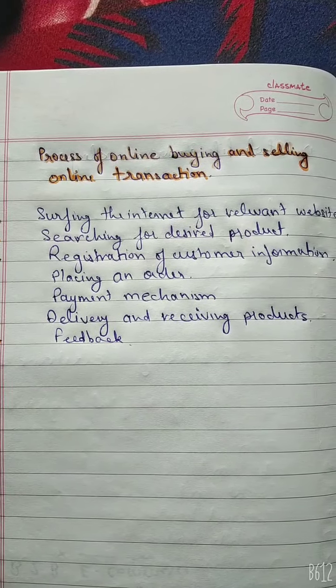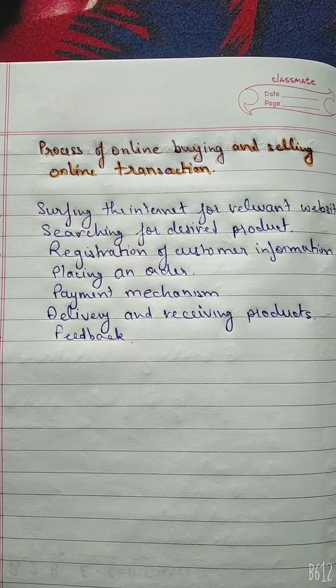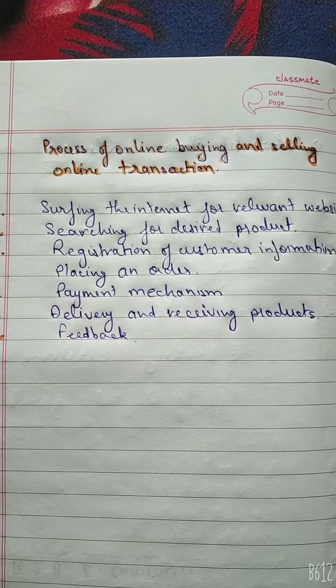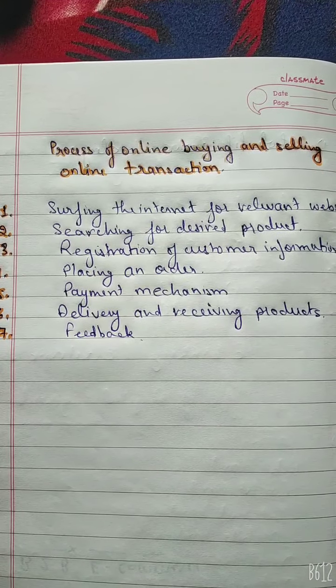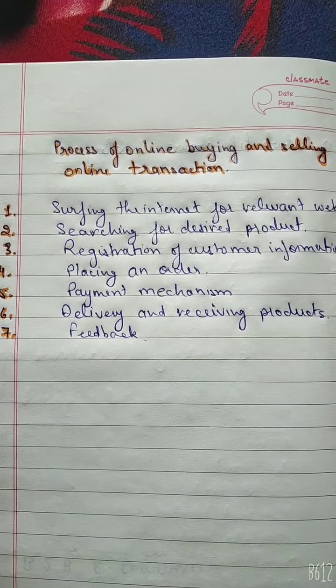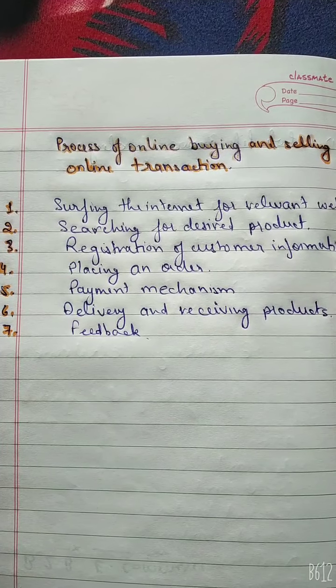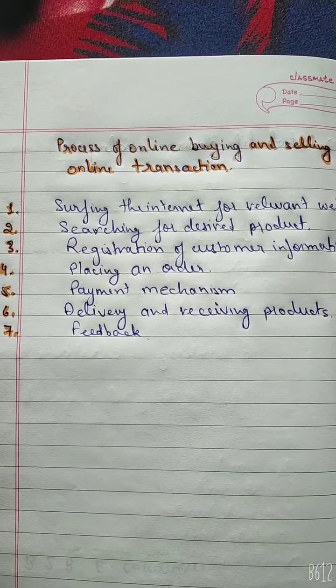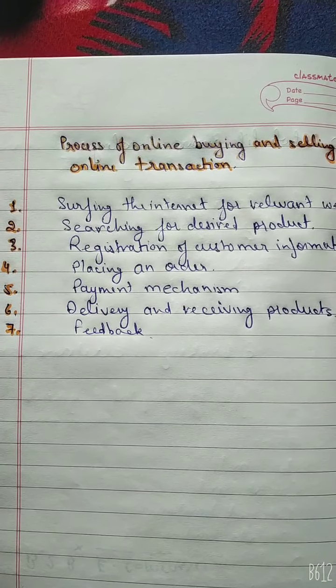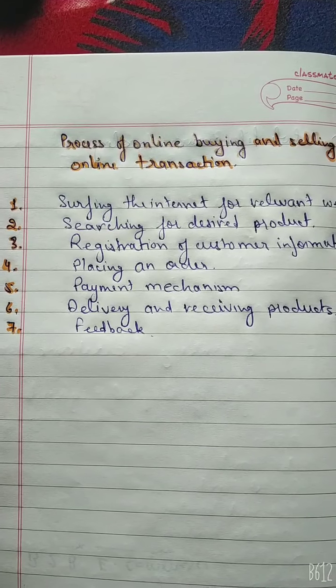Next, placing an order. Following registration, the buyer and customer need to confirm their selection of products and can continue shopping on the website to their satisfaction. The customer can reject certain selected products prior to placing the order, and for confirmation of selected products the customer can place the order on the website. The order is stored by the seller on the relevant website, which acts as the basis for the next step involving payment by the customer.